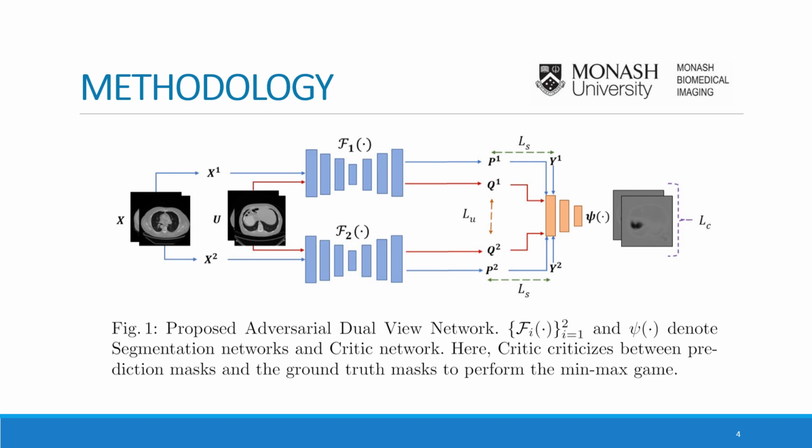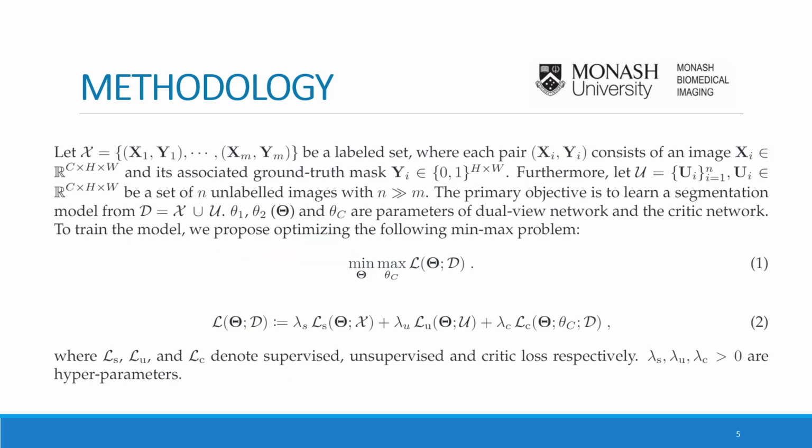In this work, by incorporating a critic, we implicitly enforce segmentation networks to create predictions that are more similar to the desired mask holistically. The primary objective here is to learn from both limited labeled data and unlabeled data. To train the model, we propose optimizing the min-max problem on a multitask loss function, which consists of 3 loss terms.